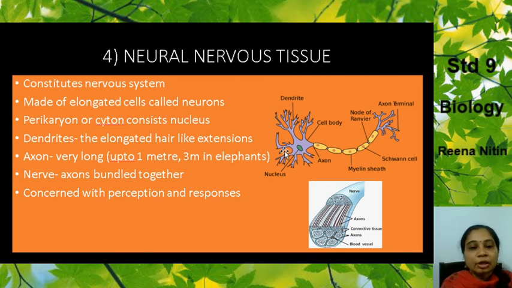I hope I'm clear about this. You have to study about this part. It's also known as cyton or the perikaryon. There's a long process known as the axon, which terminates into processes known as terminal branches. Fine. And many of these nerve cells bundle up at the axon and they are known as the nervous tissue, neural tissue. Fine.